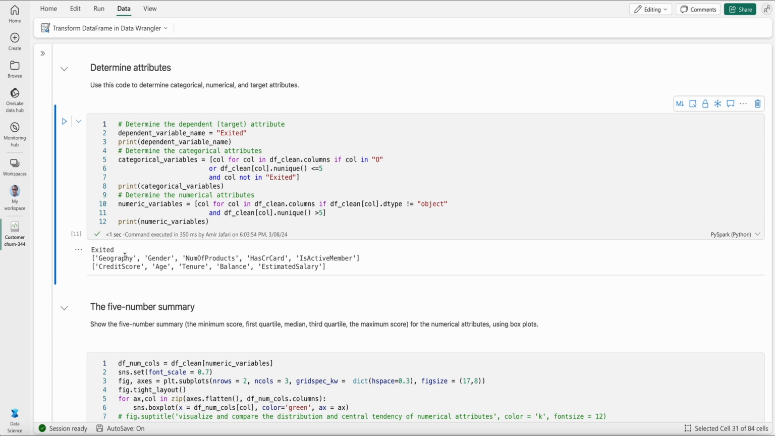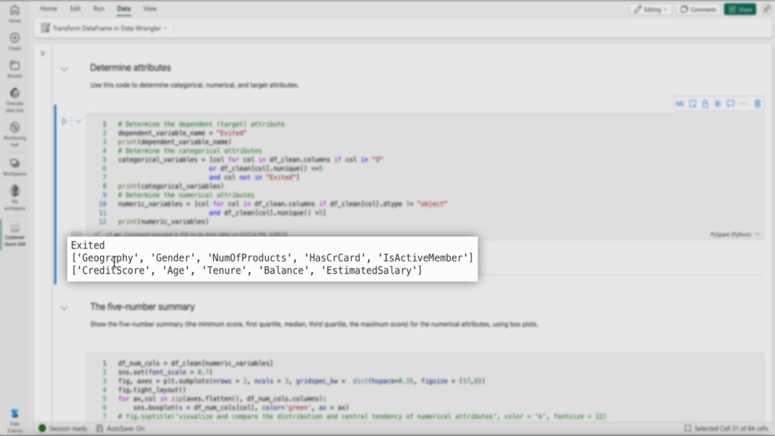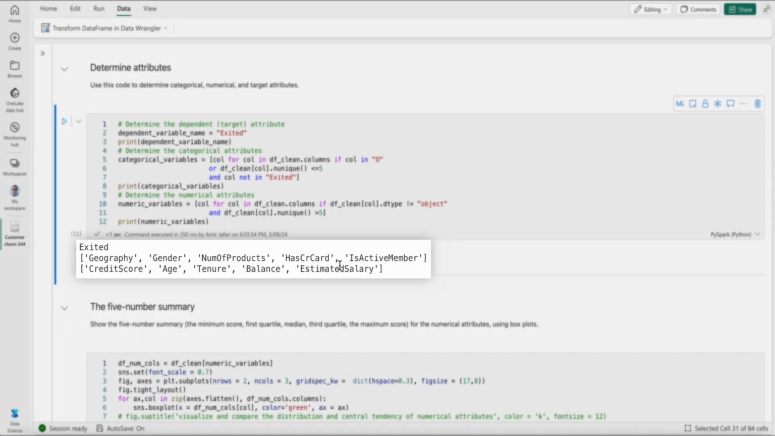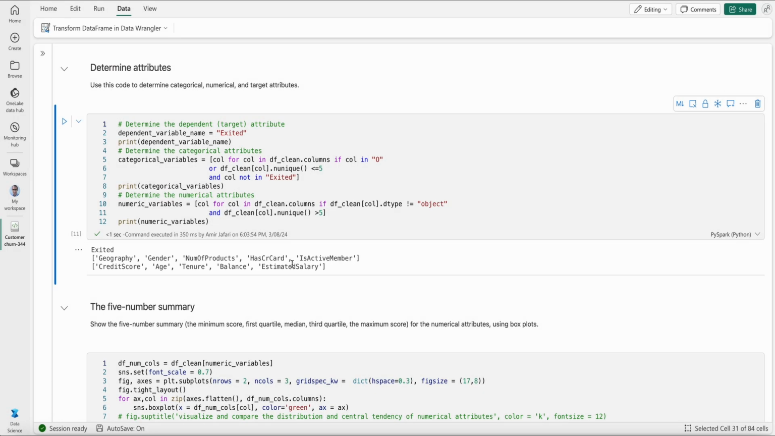So these are my categorical attributes or features: geography, gender, number of products, whether it has a credit card or not, and whether it's an active member or not. And these are my numerical features or attributes: credit score, age, tenure, balance, and estimated salary. Okay, great. I'm getting to know my data set better and better.